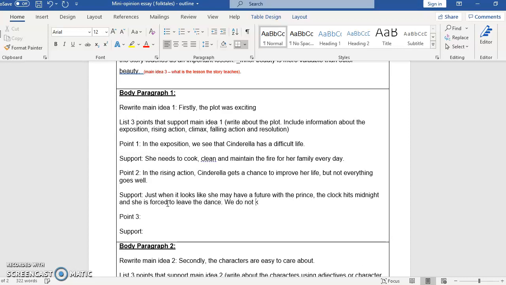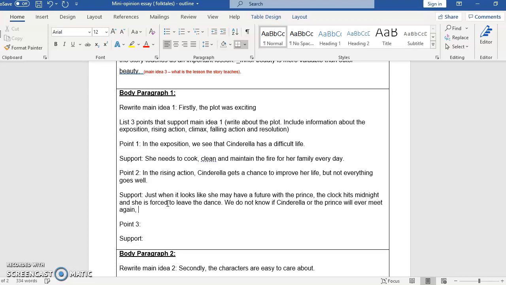We do not know if Cinderella or the prince will ever meet again, and we worry that Cinderella will have to return to her difficult life.